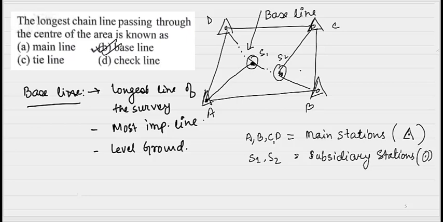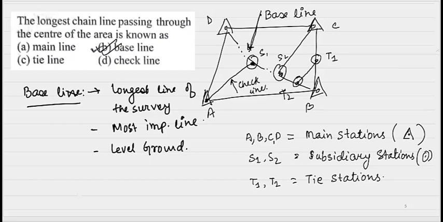Okay, and if we want some tie stations also, we can draw some tie stations. T1 and T2 are representing tie stations. This is our baseline, the longest line, and these lines are known as check lines, which are used for taking interior details. Say here a pond is there or a house may be there, we can take some interior details with respect to these check lines. These are known as check lines, and this longest line is known as the baseline. Okay, I hope you have understood.